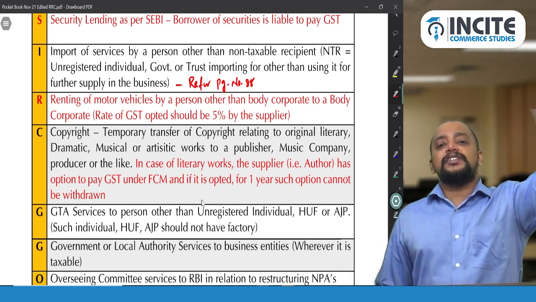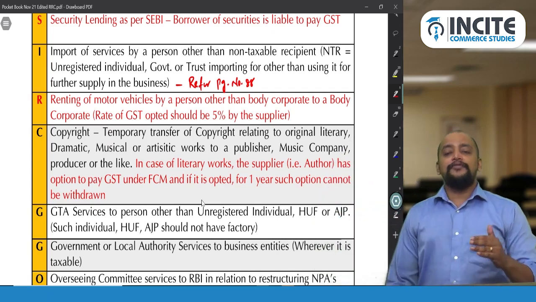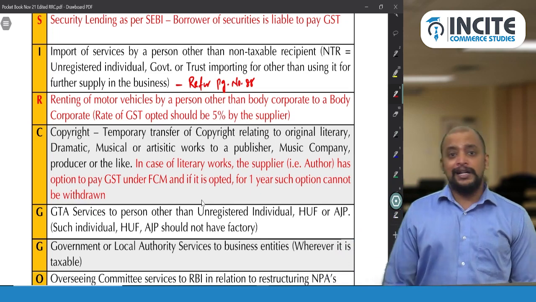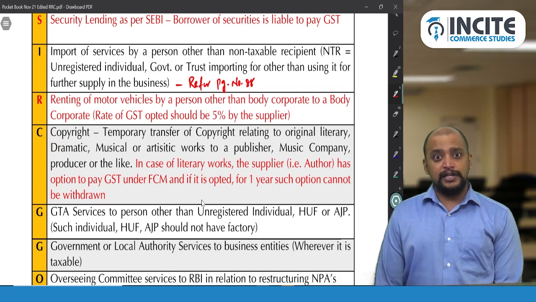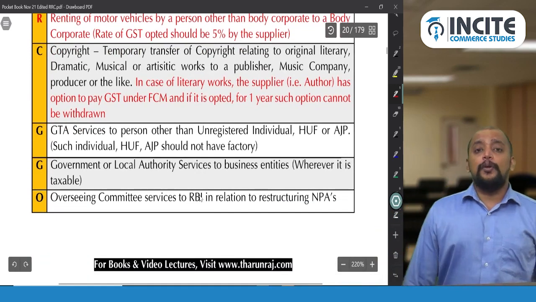So SIR: S for security lending, liability to pay GST is on the borrower of securities. I for import of service, we discussed that in detail. R for renting of motor vehicles, supplier should be other than body corporate, recipient should be body corporate, and the rate of GST charged in the invoice should be 5%. Then C for copyright services.